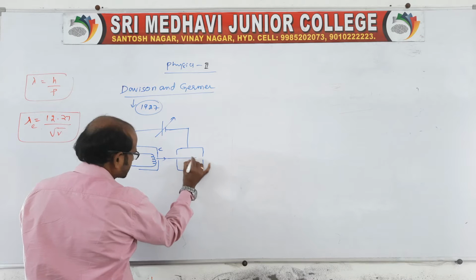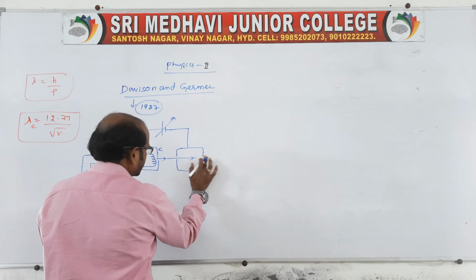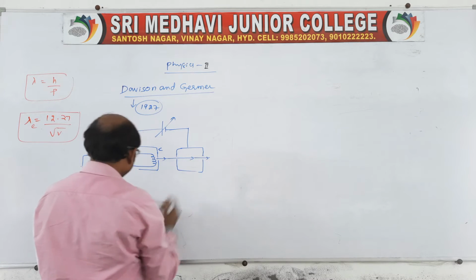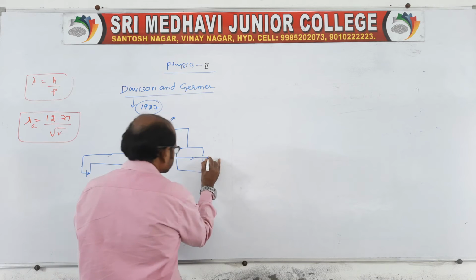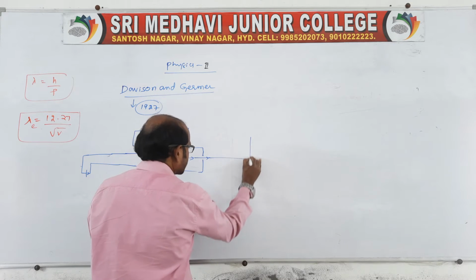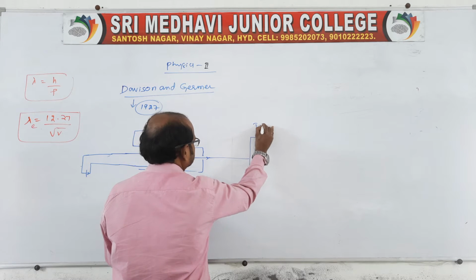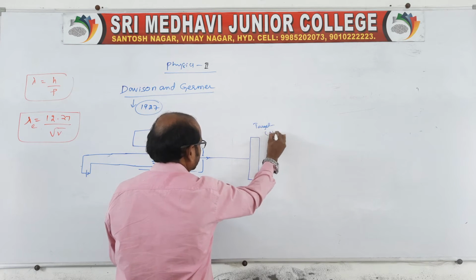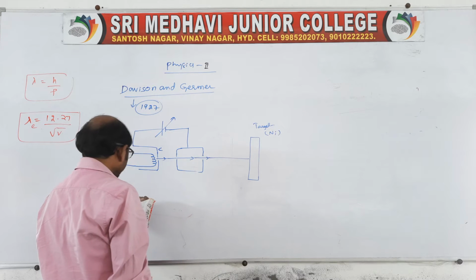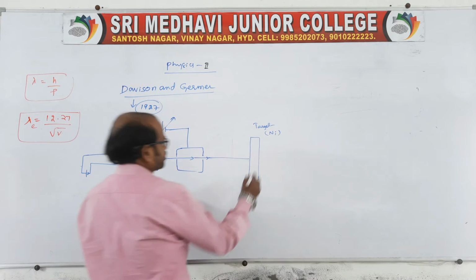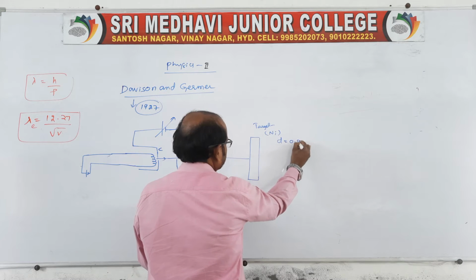Then the electron beam will flow as a narrow beam and be incident on the target element. The target is nickel, and remember the nickel crystal spacing between the atoms is 0.19 angstroms.